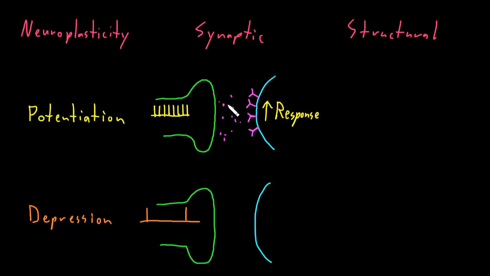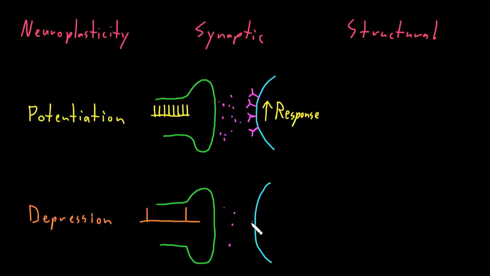So basically the opposite responses that can happen with synaptic potentiation, with synaptic depression, we may see that the amount of neurotransmitter released from the axon terminal decreases per action potential, so that for each action potential, less neurotransmitter is released into the synaptic cleft. Therefore, there'll be less of a response in the target cell.